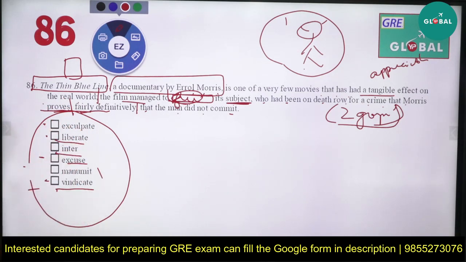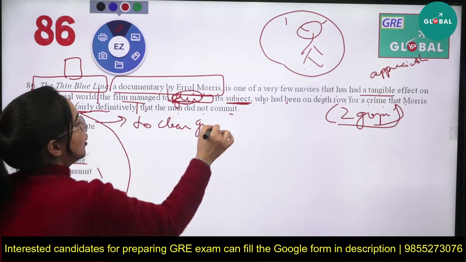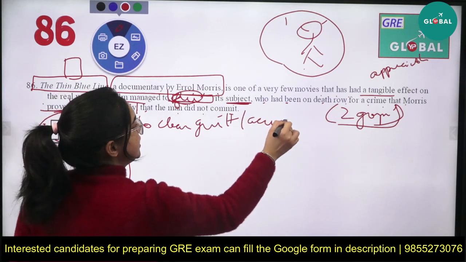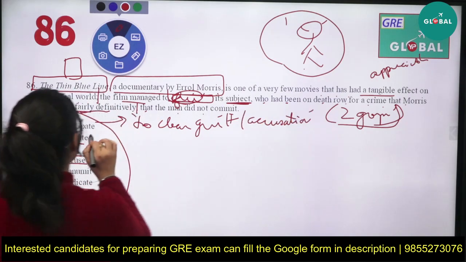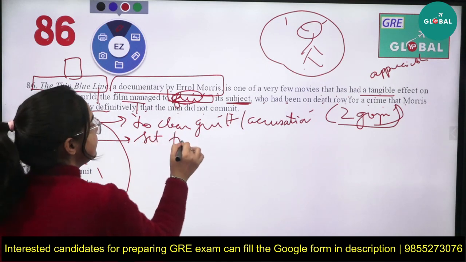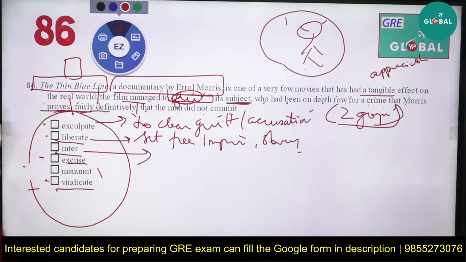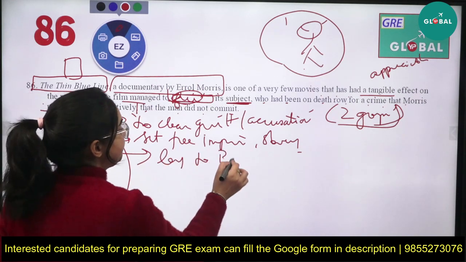Now first is exculpate. What do you mean by exculpate? That is to show someone is not guilty of wrongdoing, or you can say to clear from a guilt or some kind of an accusation. Someone was accused and you clear them, that is exculpate. Second is liberate. Everyone knows about its meaning. Set free from some kind of an imprisonment or some kind of a slavery, right? Next you have inter. Inter means something you bury inside, place in a grave, or lay to rest.